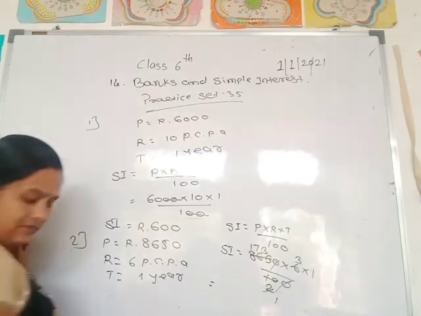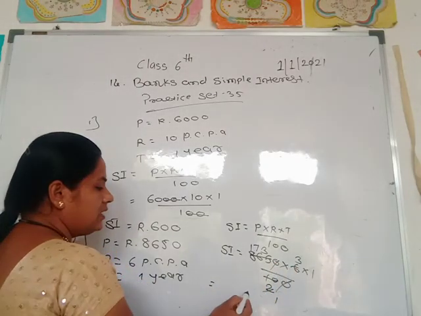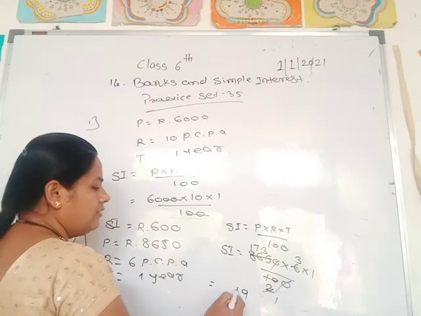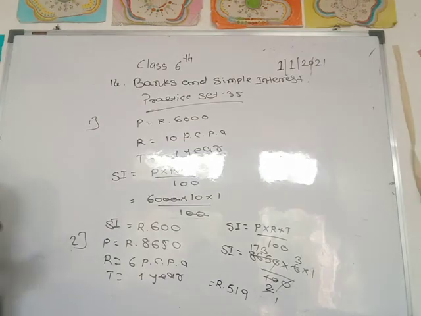Then 173 into 3, do this multiplication. 3 3s are 9, 7 3s are 21, 1 3 is 3, 2 carry. So SI is equal to 519.